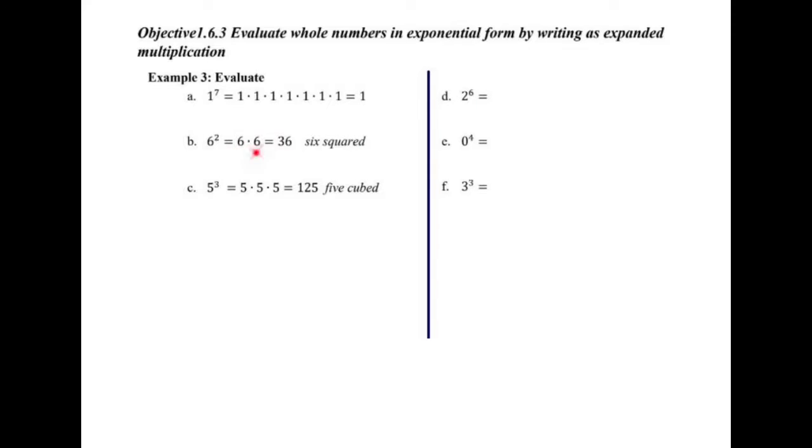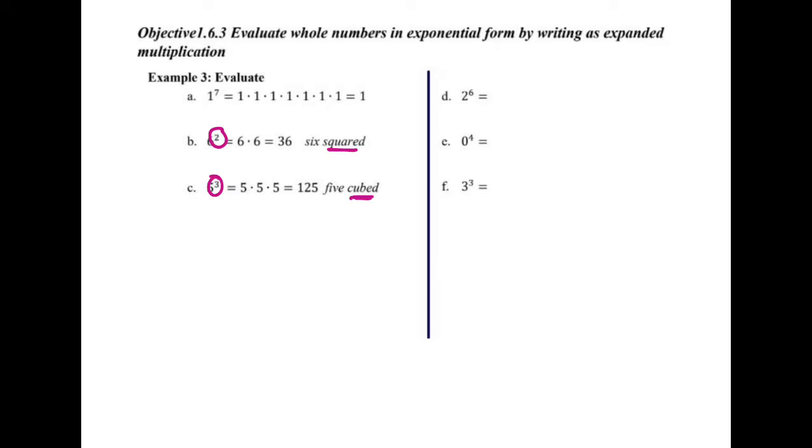Now 6 times 6 is 36. 5 to the 3rd, 1, 2, 3 5's times together is 125. So squared and cubed are 2 shortcut words for the exponent of 2 and the exponent of 3. You'll hear those a lot, so those are ones that you want to remember.